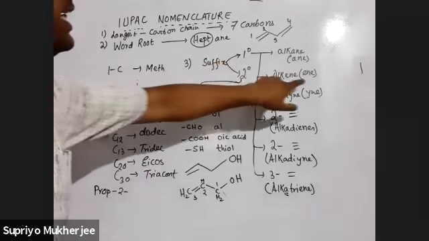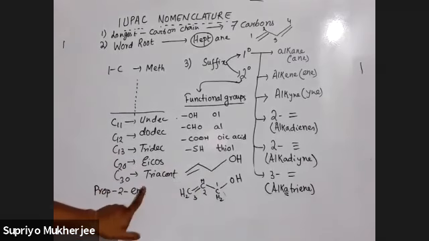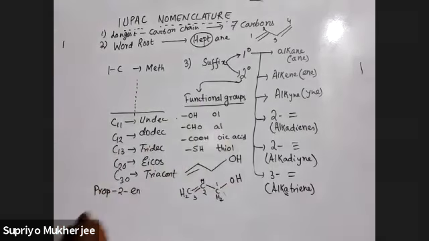Primary suffix is ene. But we have a functional group. Functional group means we have to delete this last E, and we have to write the IUPAC name of the functional group. Luckily in this case the functional group is on the first carbon, but it may not be. So have a practice like this.